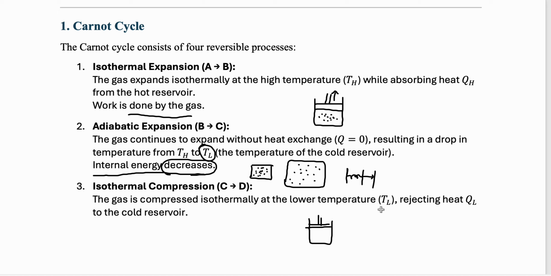Now I'm going to keep the temperature the same, TL, but I'm going to compress the gas. If I'm compressing the gas but keeping the temperature lower, that means the system has to give out some heat, and that's quite obvious. Let's assume that the temperature of the gas is 120 degrees centigrade. I want to keep it at 120 degrees centigrade, but I'm compressing the gas.